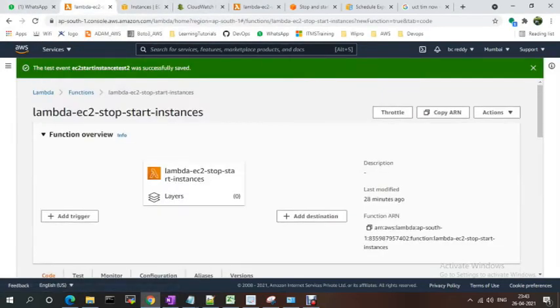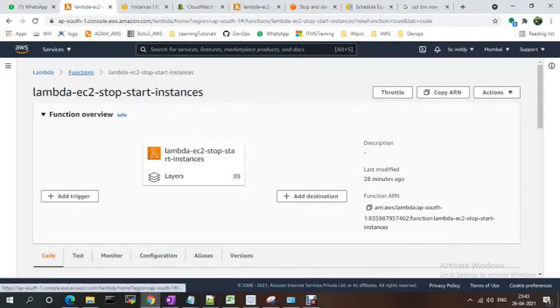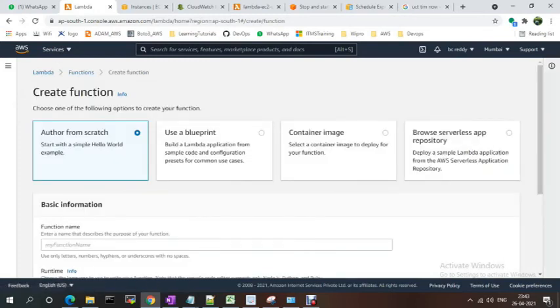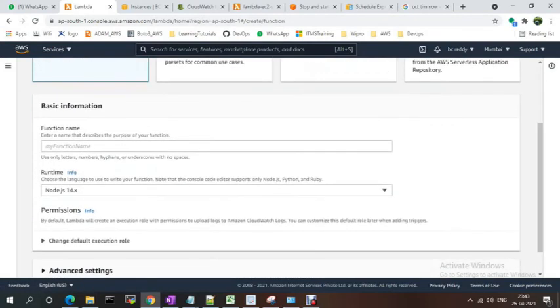I'm creating a new Lambda function. If you want, you can create another function and write another Lambda function. You just need to go to Lambda, create a function named lambda ec2 tags.